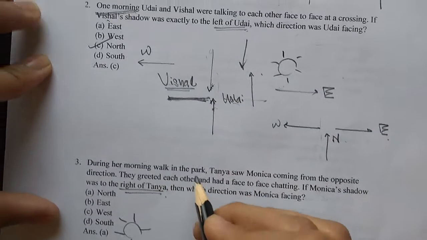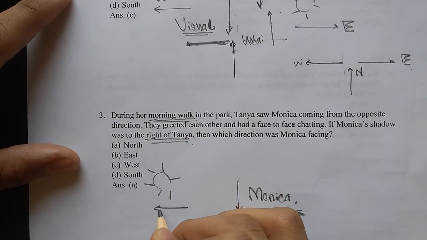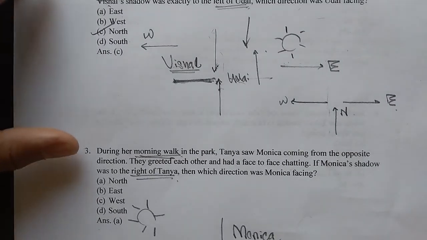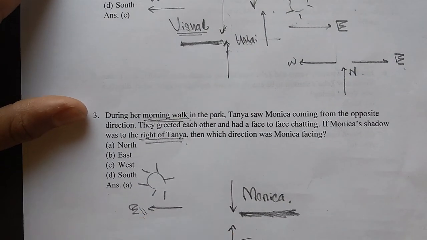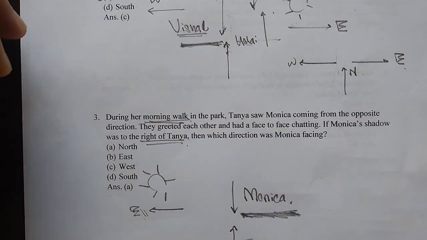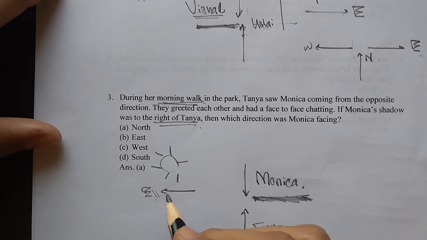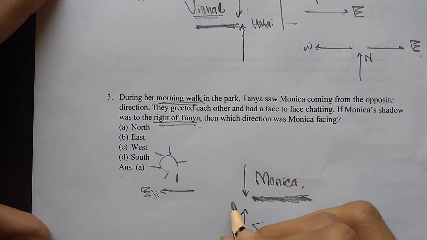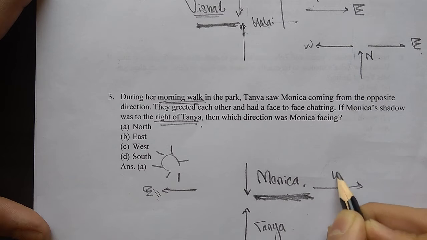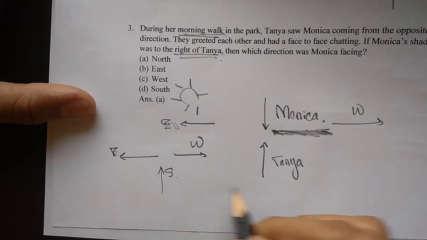Right? And now again they have said morning walk. Morning walk tells us that the sun must be in the east. Again, just for the sake of simplicity, I have put it as east, right? And you're right in saying that morning walk does not mean that sun is in the east, but as this is a logic problem, which is a more simple one, that's why I'm going to say that sun is in the east. Now, if the sun is in the east, Monica's shadow will form in the west. And when my directions look like this, it means that I am facing in the south, or rather Tanya is facing in the south.